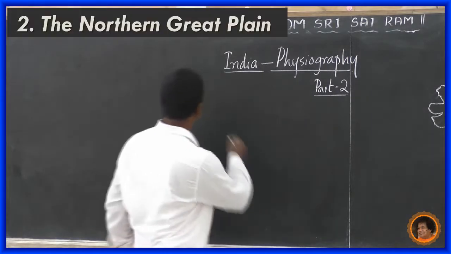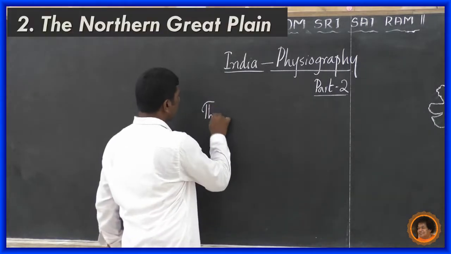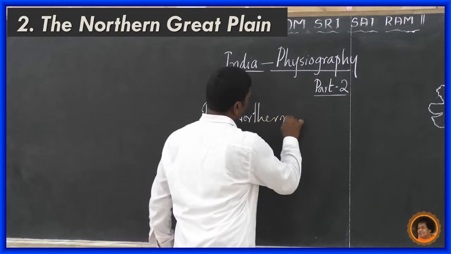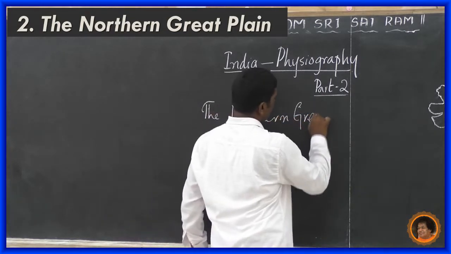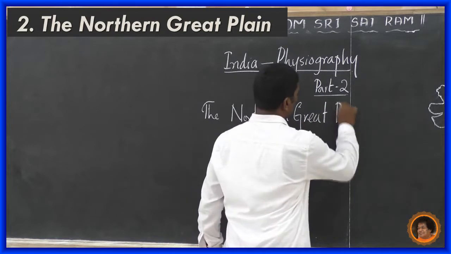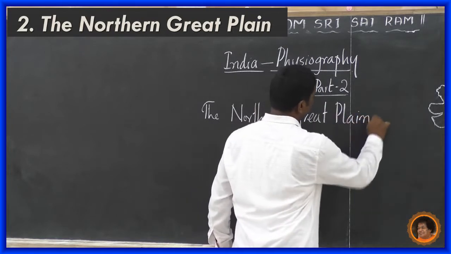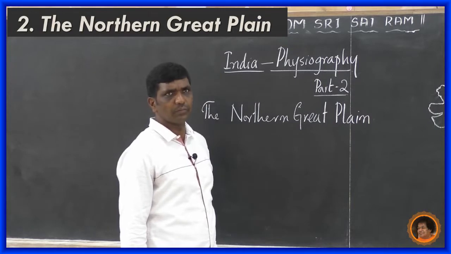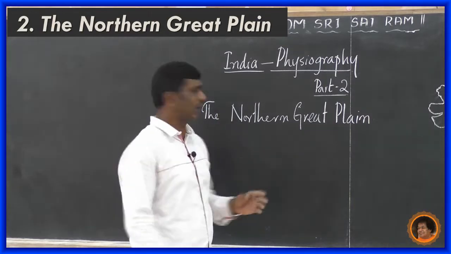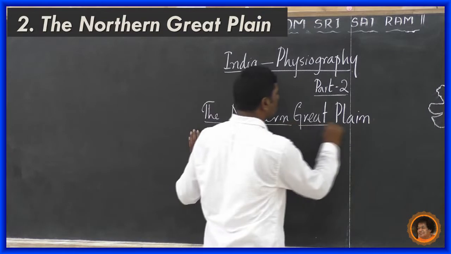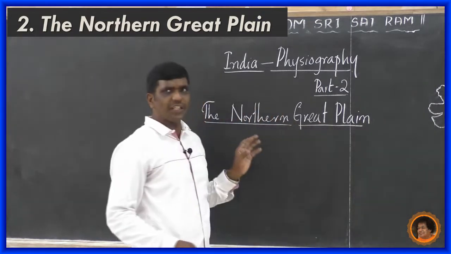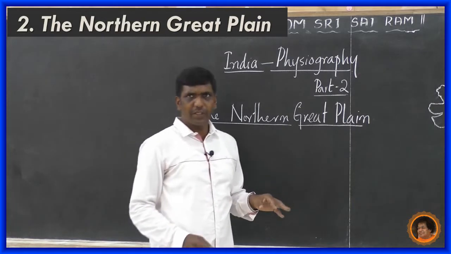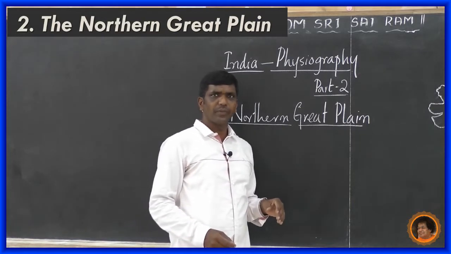This Northern Great Plain is also called the Gangetic Plain, one of the largest plains in the world. This northern plain is also called the Gangetic and Brahmaputra Plain.